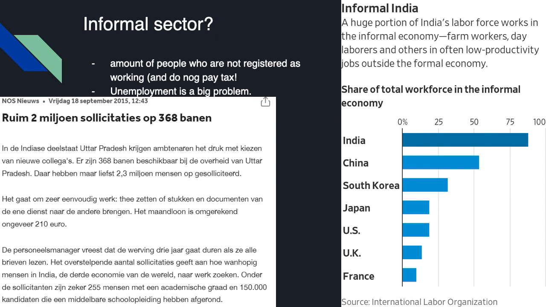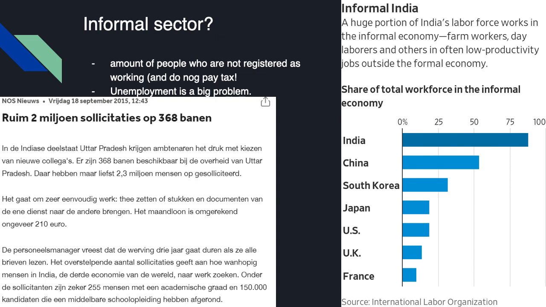This happens because unemployment is a big problem in India, and many people try to find a job in the city because the wages are higher there, but it develops a problem like the article on the left. In 2015, 2 million people reacted to 368 workplaces, jobs in Uttar Pradesh.